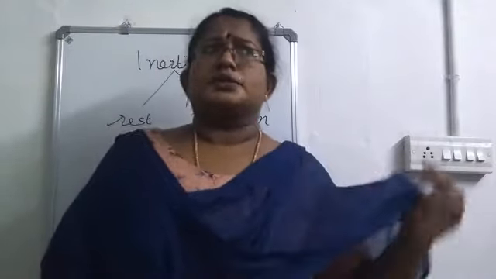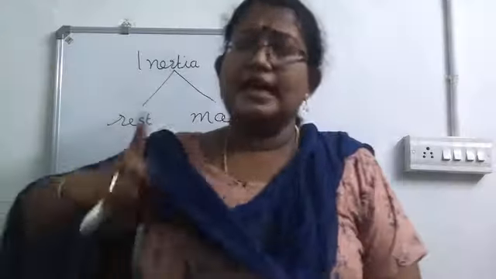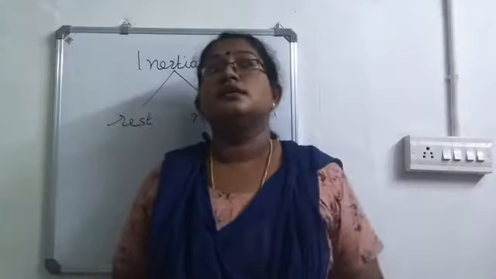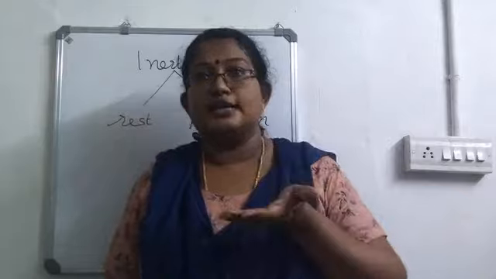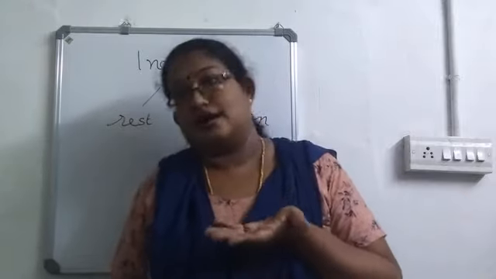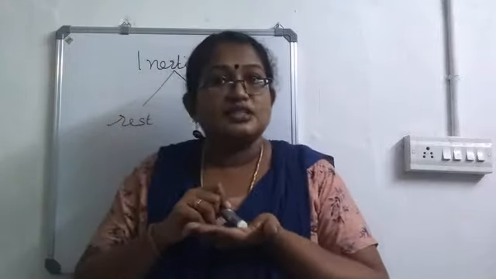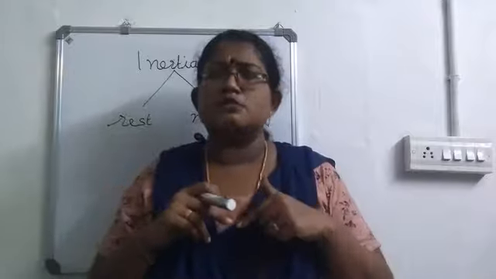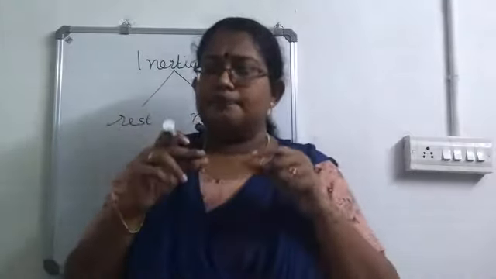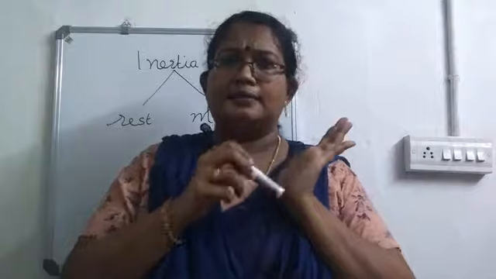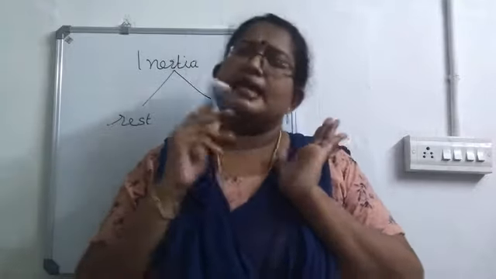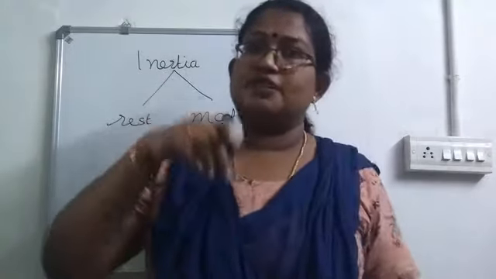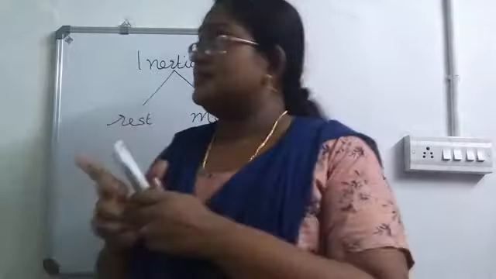Okay. Now, another example. When you take a glass vessel, keep a small cardboard piece above that, and above that you put a 5 rupee coin.